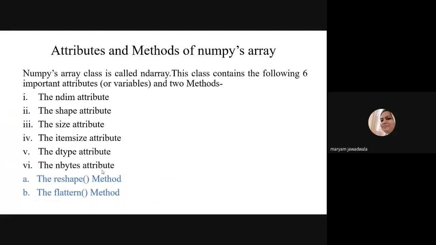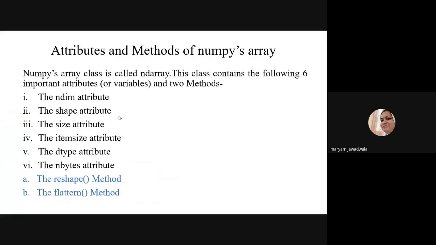For broadcasting, you should understand what you mean by the shape attribute, right? So the shape attribute is nothing but the rank of the matrix. For a 1D array, the shape is nothing but the number of elements in the array. And for a 2D array, if you remember, the shape is the number of rows and number of columns present in the array. And a 3D array is a combination of multiple 2D arrays, right?